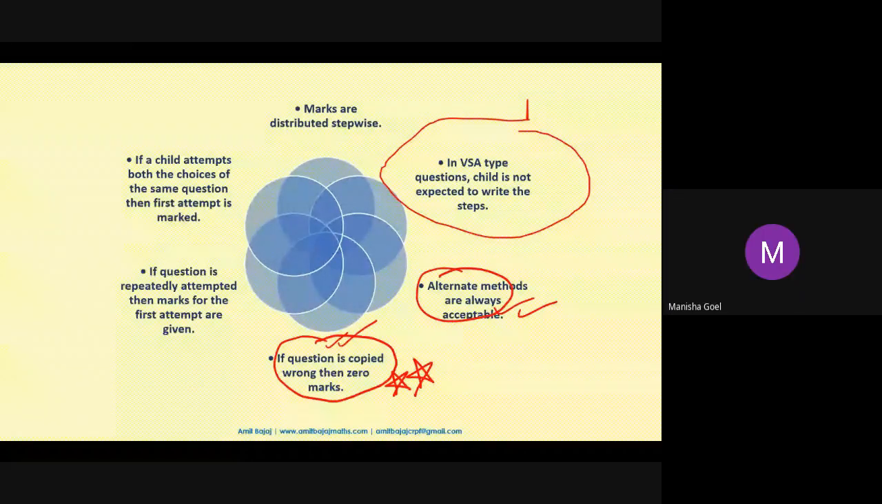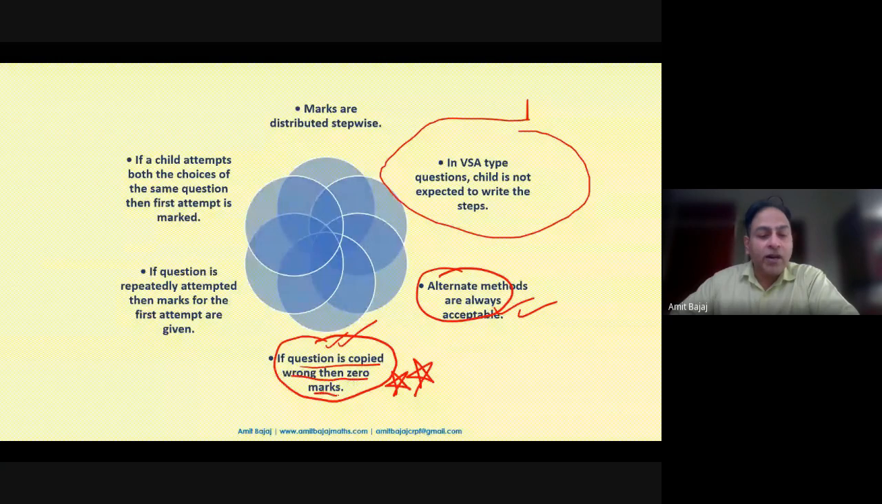Okay, sir. Thank you. If the question is copied wrong, then 0 marks are awarded. Please tell your students very clearly about this. Sometimes it happens they know the whole method for solving the equation, they know the proper approach, but they copied 3x instead of 2x. Marks will not be given.